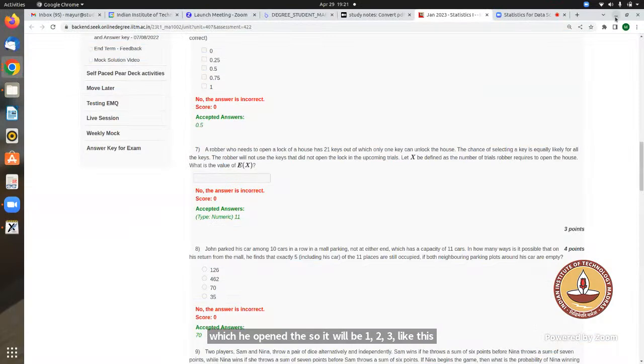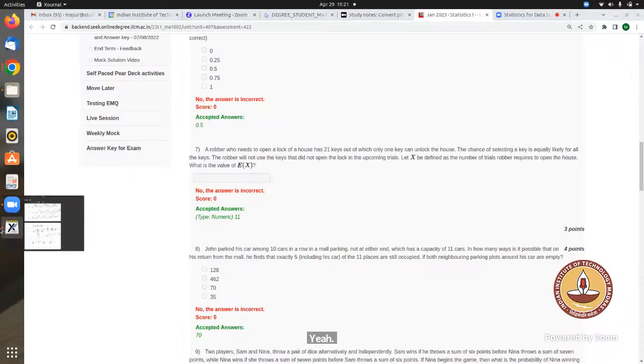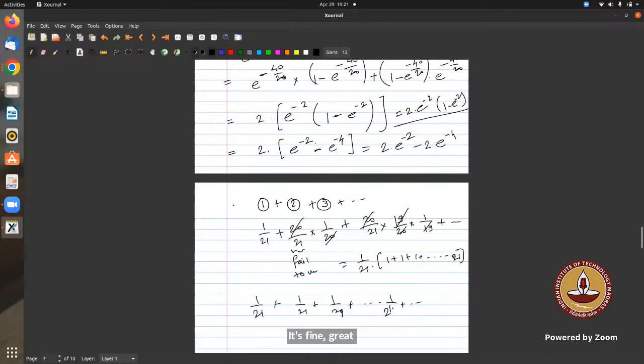He's asking the expectation. Okay, so let X be defined as the number of trials. X is 1 means he has unlocked the door in the first trial, right? X equals 2 means in the second trial he is able to do that, right? Like that. And I think this is the expectation, right?